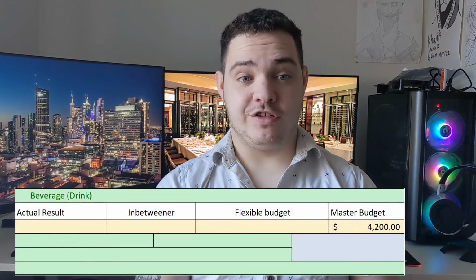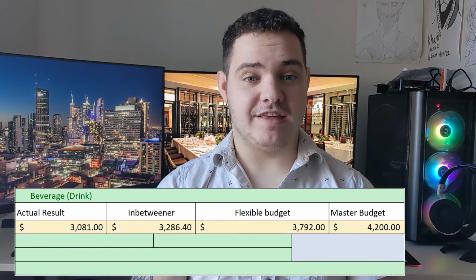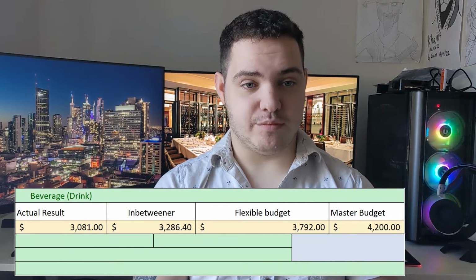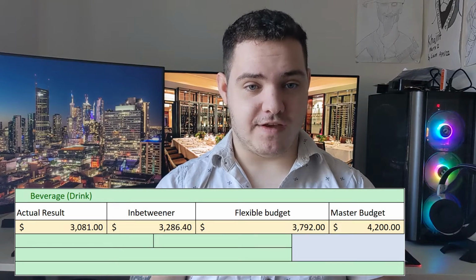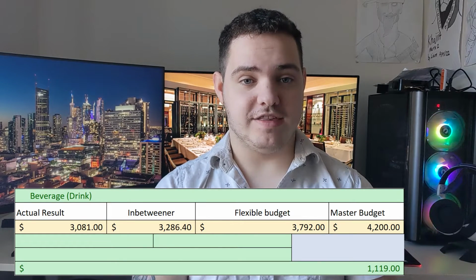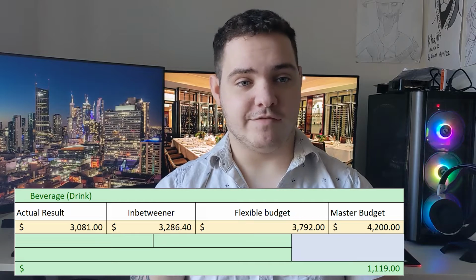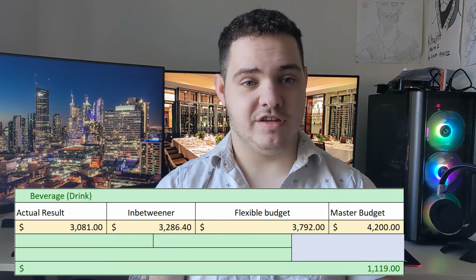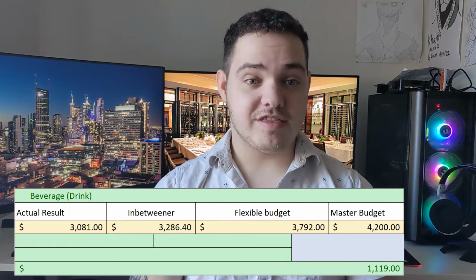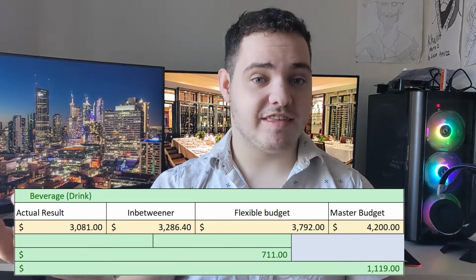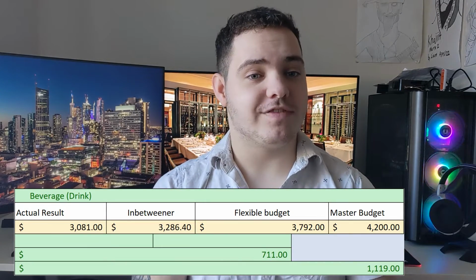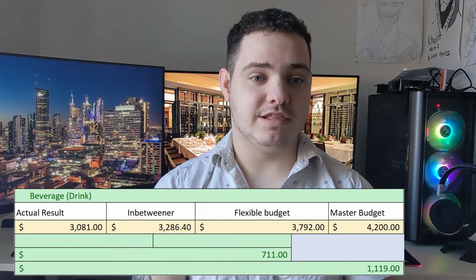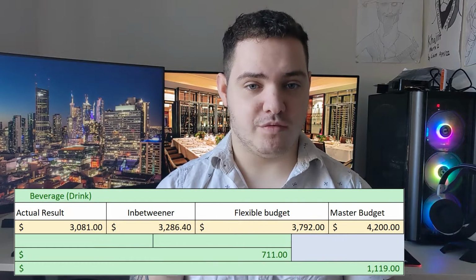Now, we are going to break down our cost of sales and our two major expenses, food and beverages. Starting with the beverages, we can see that our master budget actually had us spending more money on our beverages than we actually did, with a master budget variance of $1,119, making this a favourable outcome, thus having a positive impact on profitability. Breaking it down to the second level of analysis, we can see that our selling price variance is responsible for the majority of the success, with a $711 variance from what was originally projected in the budget.